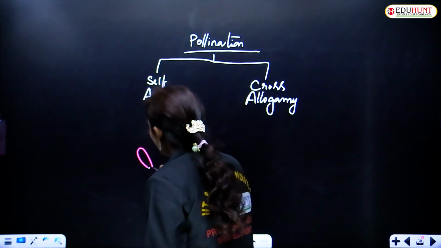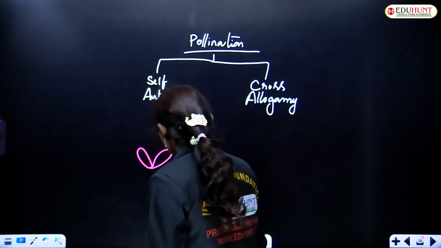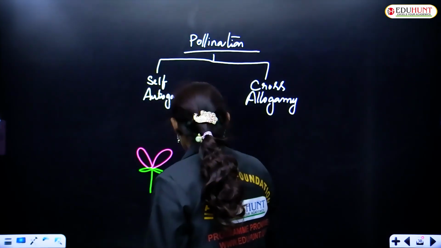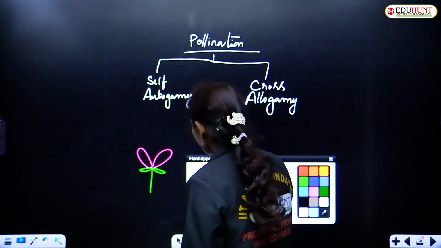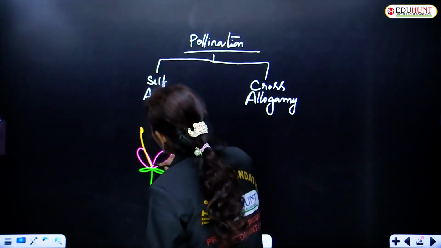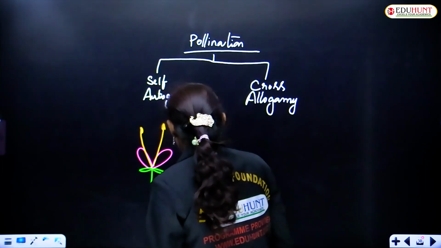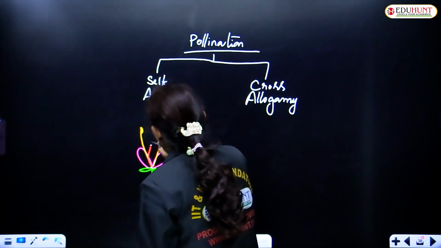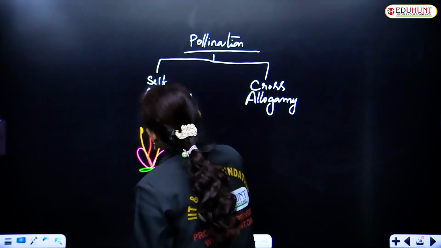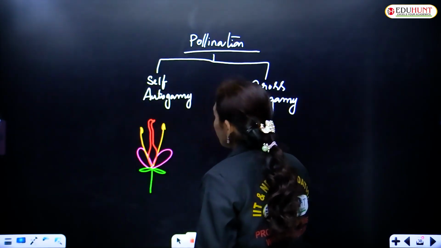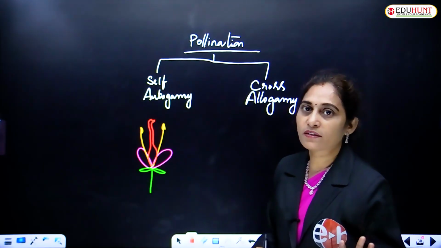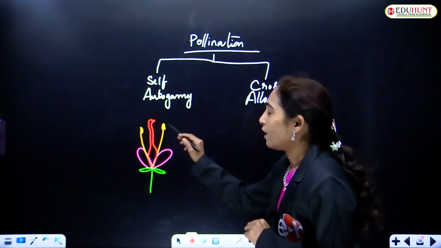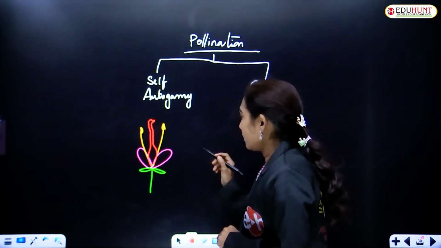Say for example, it is a flower. So this is the flower with the four different organs: calyx, corolla, androecium, gynoecium.